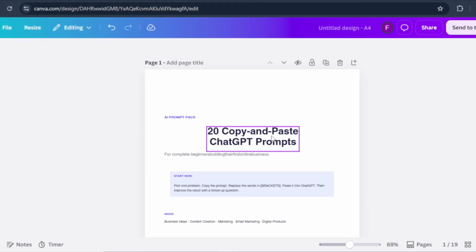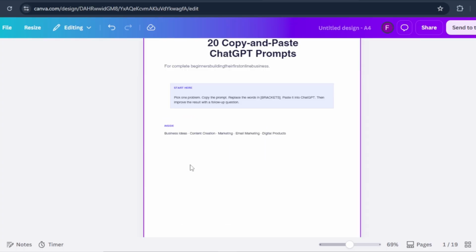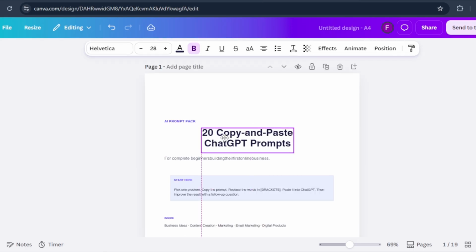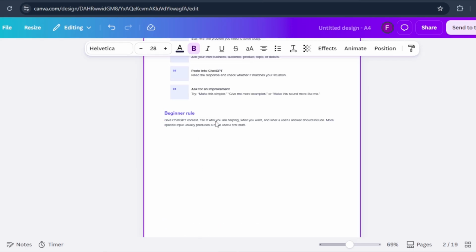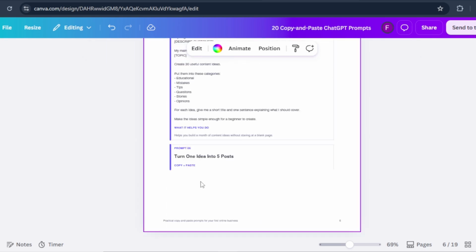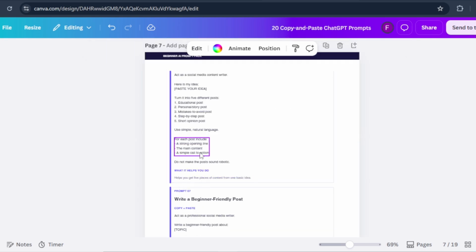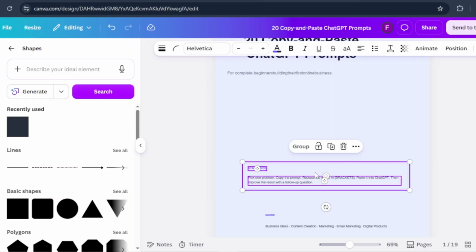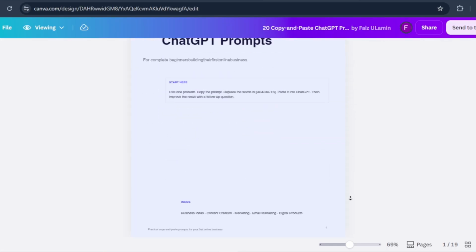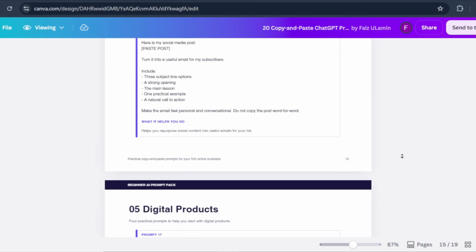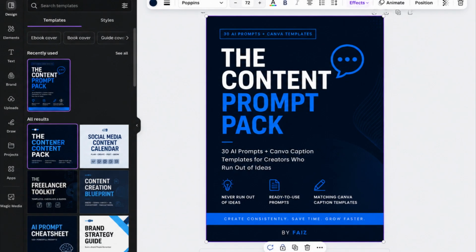Now I am going to make it easier to read: download the PDF and upload it into Canva. I am not changing the idea. I am making it cleaner. I'm editing the headings to stand out. I am adding space between the sections. If someone downloads this guide, I want them to understand it in a few seconds. Good design doesn't mean a lot of colors. Good design means people find information quickly. This started as one idea. Now it's a real digital product. It's simple, it is useful, and it's enough for your first digital product.